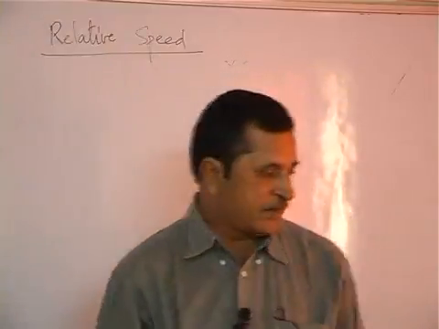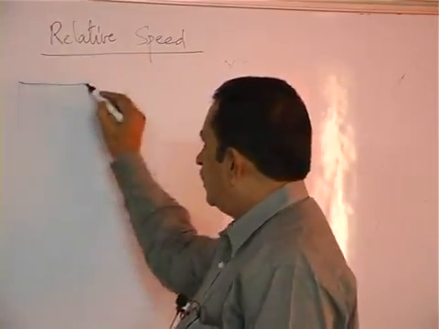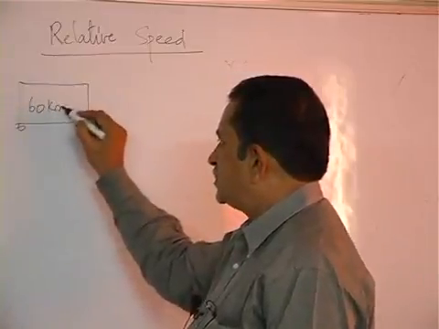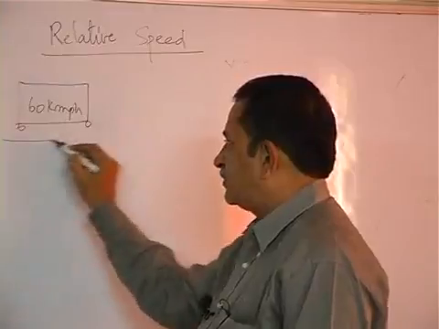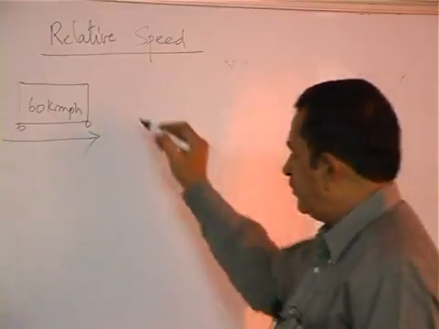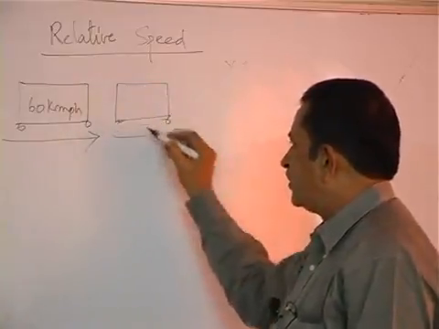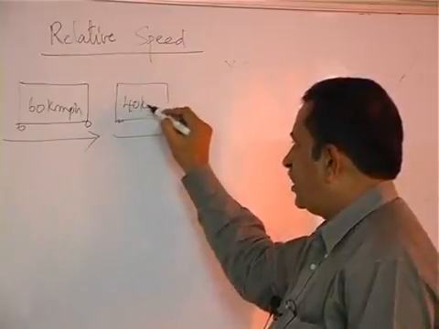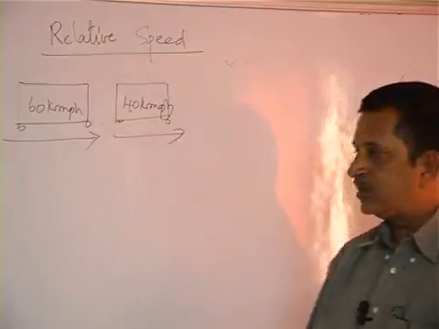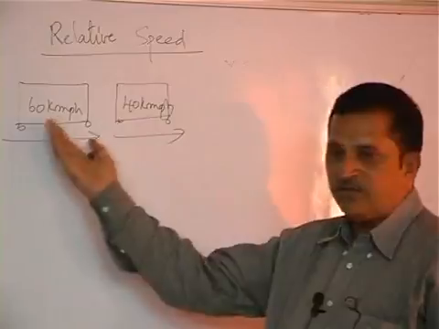Suppose one train is traveling with a speed of 60 kilometers per hour, and another train which is already moving in the same direction with a speed of 40 kilometers. Because the speed of the first train is more, definitely it will cross this train.